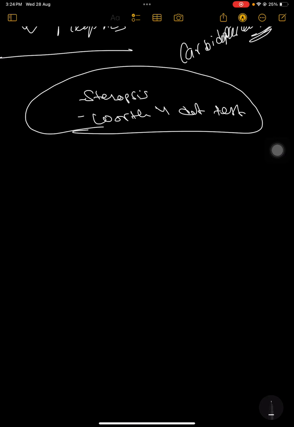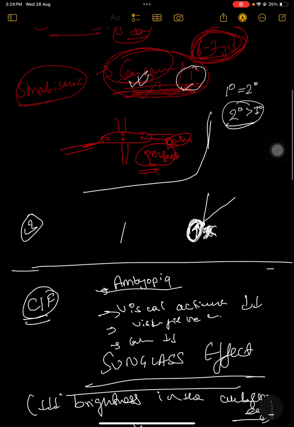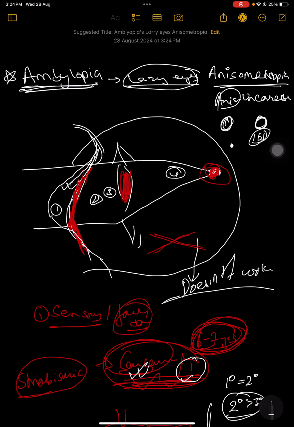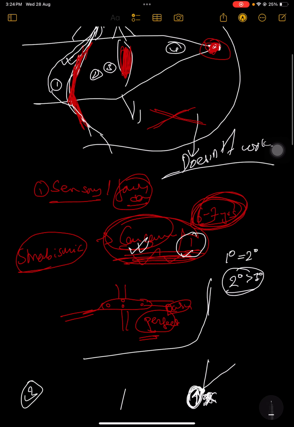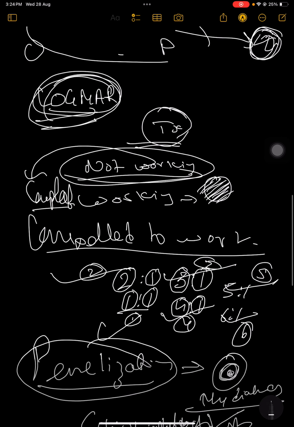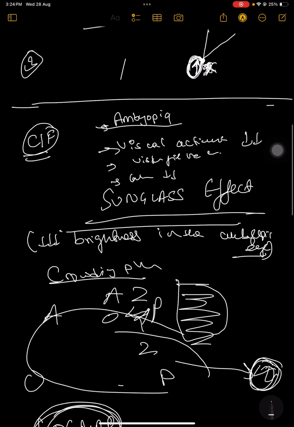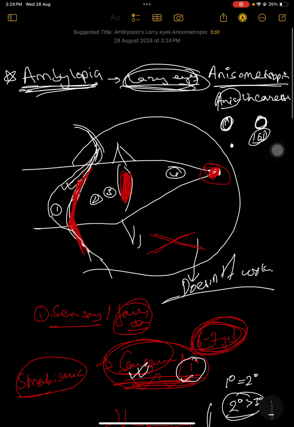And if you want to check whether binocular single vision is working or not, you can go for different tests, like the stereopsis test. You can go for the Worth 4 dot test. I will help you out with this whenever I talk about binocular single vision. For now, just understand what amblyopia is. It's lazy eye. You can just write it down in this pattern. The handwriting is bad, I know, but whatever I have said, just note it down.